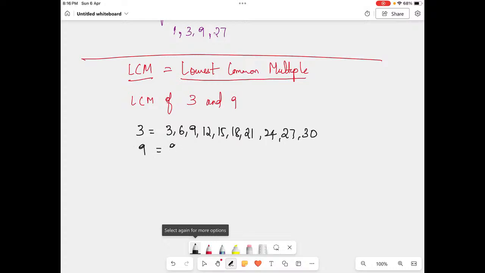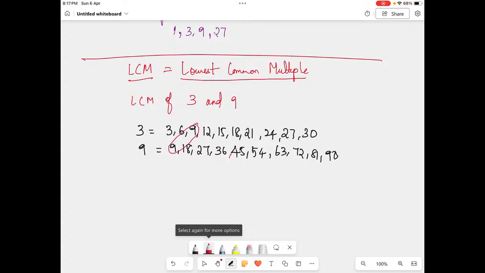Then the 9 table: 9, 18, 27, then 36, oh sorry, my bad, 45, then 54, then 63, 72, 81, 90. Now you find the same common numbers. What are they?